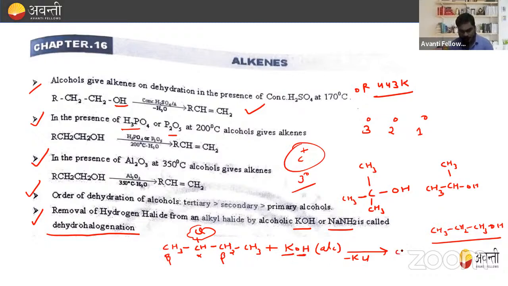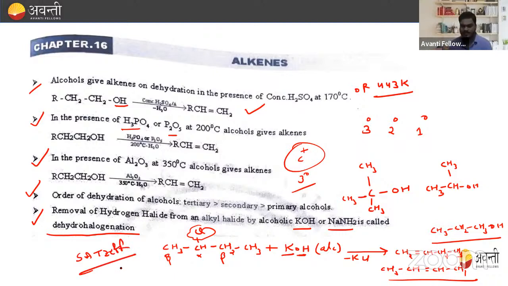If we remove it from the first one, that is CH2 double bond CH, CH2 and CH3, right? Okay. So this will happen. Now, another option: if we remove H from this other beta, that is CH3, CH double bond CH and CH3. So out of these two, one product is major and one is minor. So which one is major and which one is minor? This will be explained by the Saytzeff rule, right?